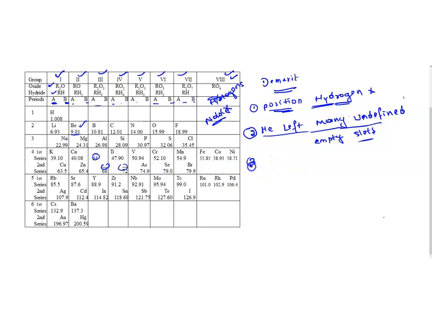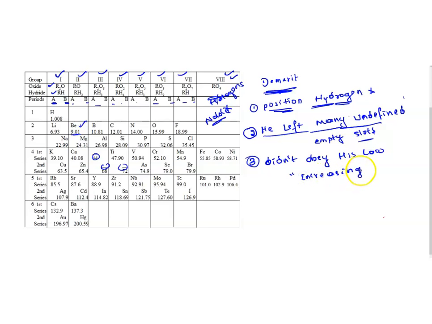Next one is about his table. Sometimes, in order to maintain similar properties, Mendeleev crossed his law itself. He didn't obey his law of arranging elements in increasing order of their atomic masses.